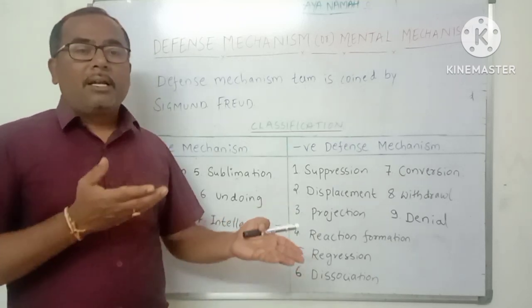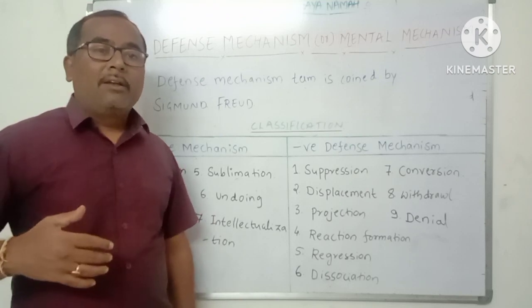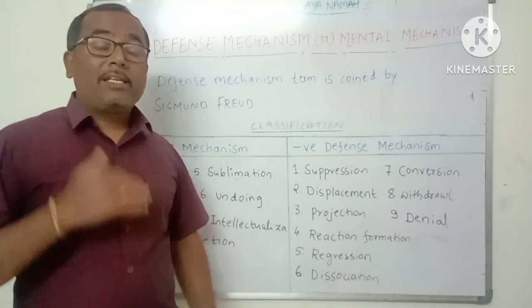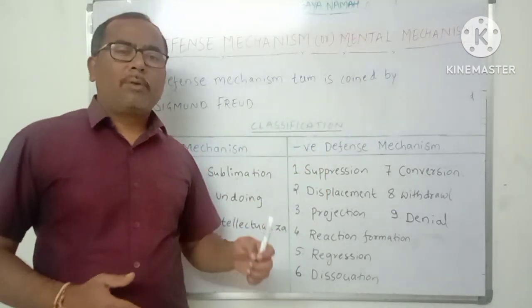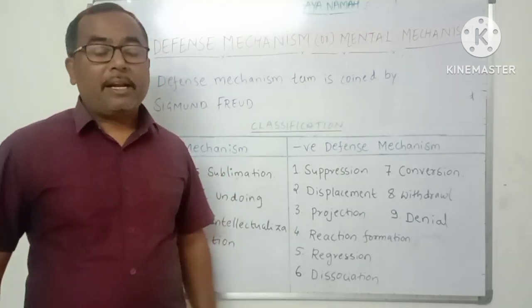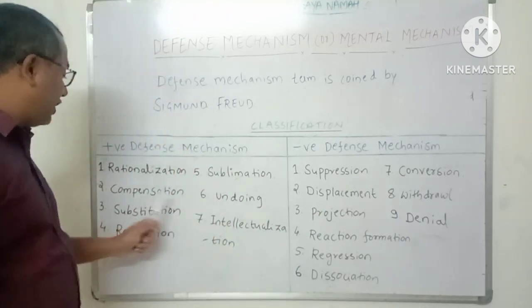Thereby he makes up for his deficiency by achieving in something other than studies. He achieves well in sports or culture, and thereby protects his self-respect. Or a person who is not handsome or beautiful will try to do well in studies and compensate for that deficiency. That is compensation.